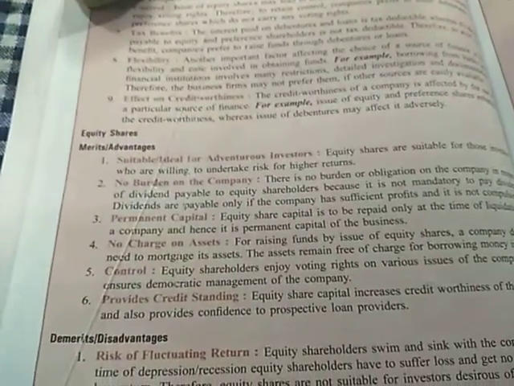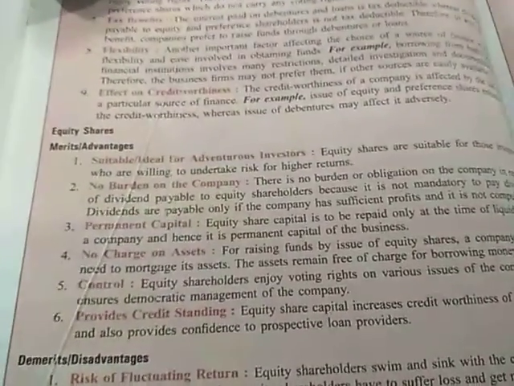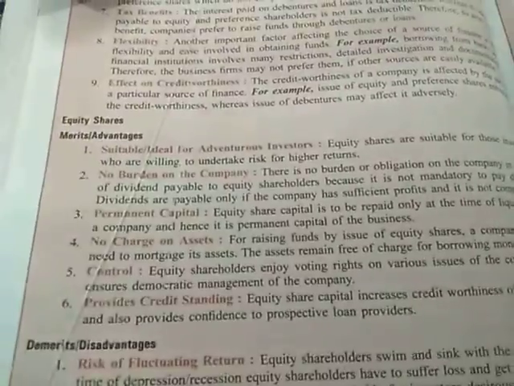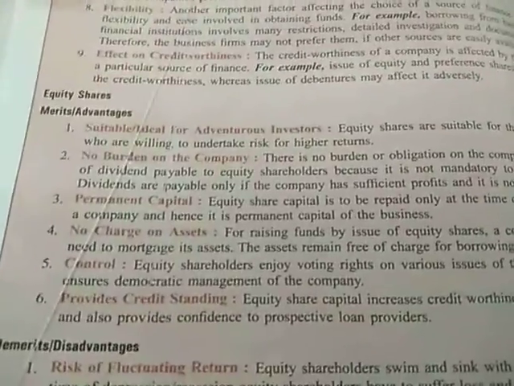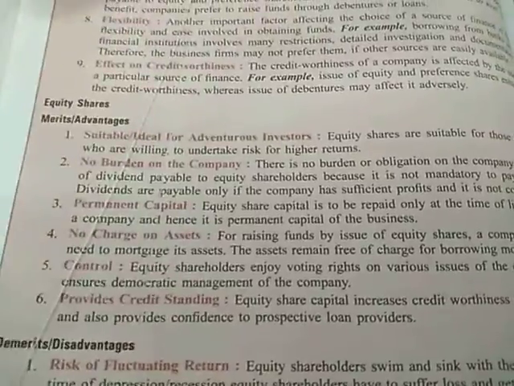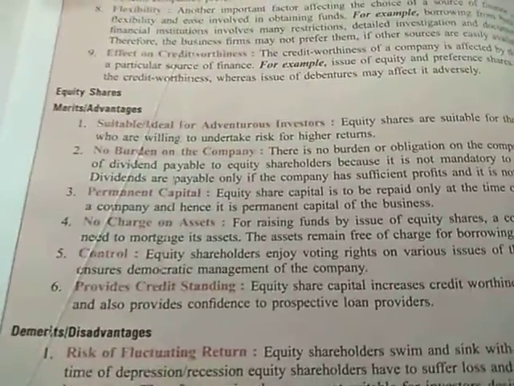If the company earns profit, the dividend will be paid to the equity shareholders. If the company doesn't earn any profit, they don't need to pay any dividend to the equity shareholders. So there is no burden on the company to earn a certain amount, or there is no obligation on the part of the company. Next, it is permanent capital.